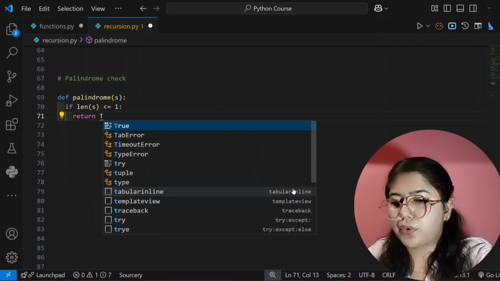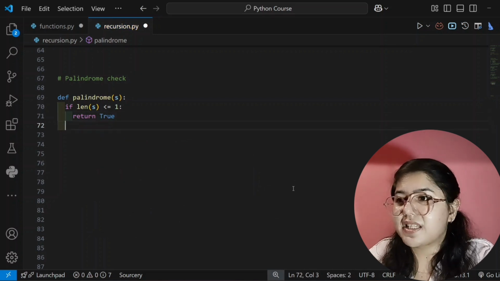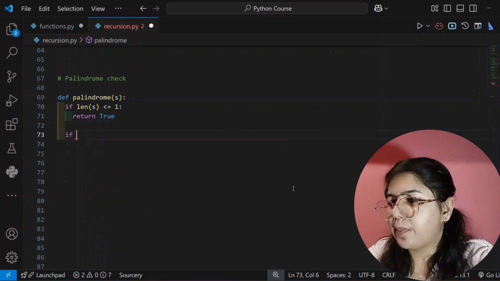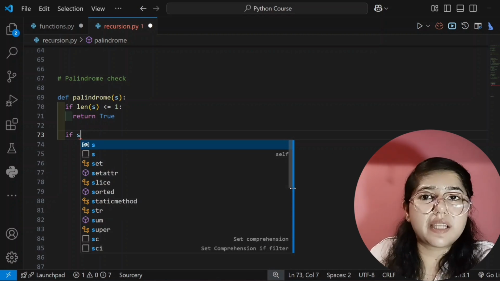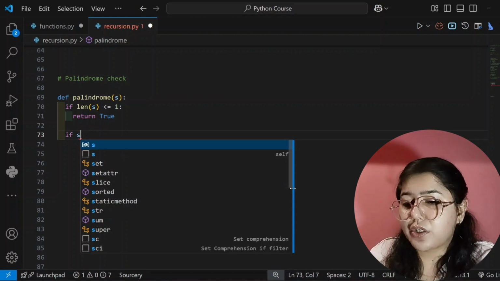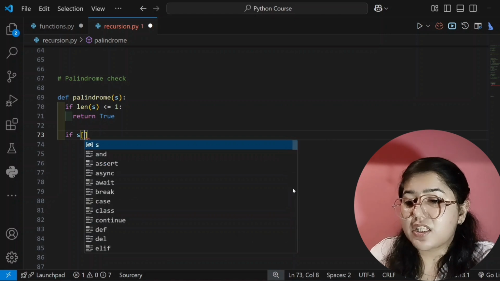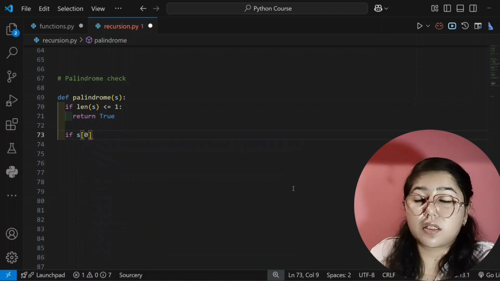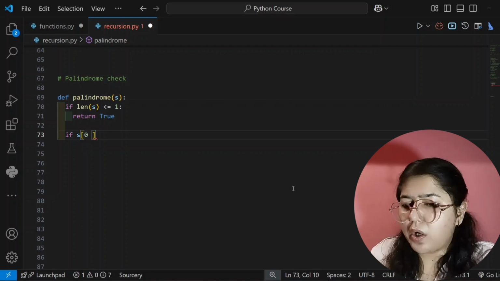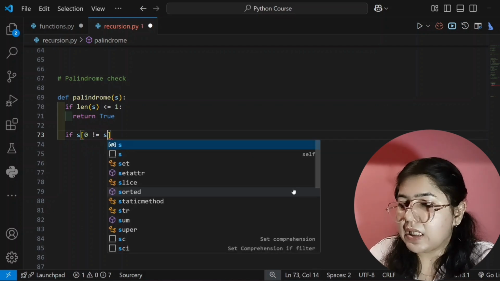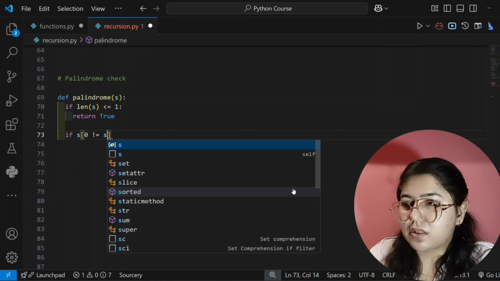Directly return true. Okay. Now my second condition will be to check whether my string is a palindrome or not. So my second condition will be: if my string's 0th index character, that means the first character, is not equal to the string's last character.